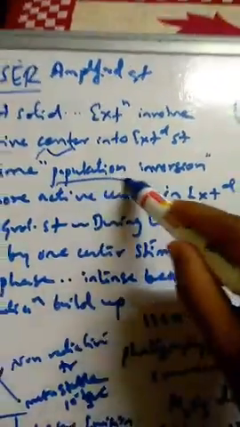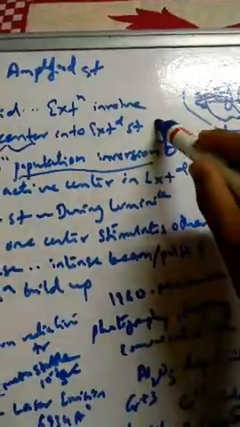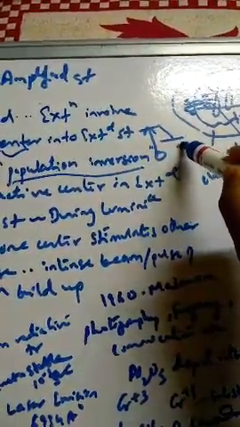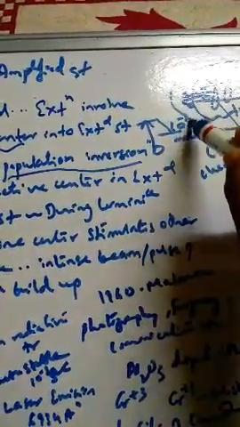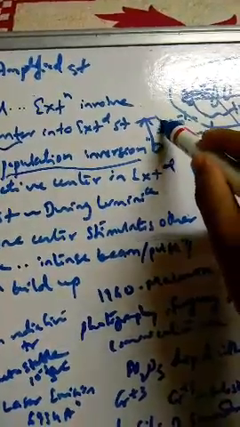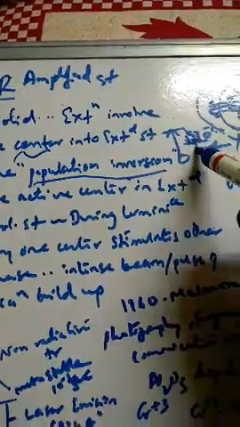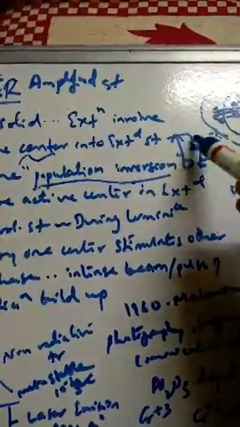That is called population inversion. This is very much important, okay, population inversion. When the atom's active center is excited, from the excited state it comes to the metastable state. Here it stays for a longer time, at the -3 -4 level, where most of the active centers gather. This is called population inversion, and then they start coming to the ground state by emitting radiations. One atom will come down and that will stimulate the other atom, then the other. This is called stimulated emission, and they come one after the other.